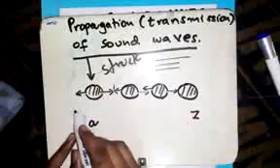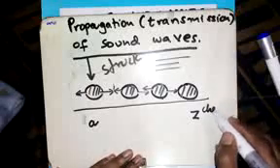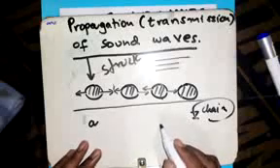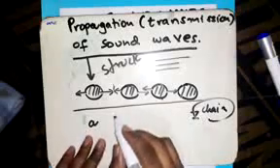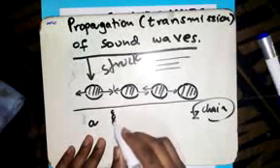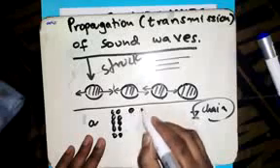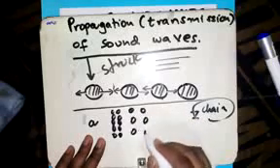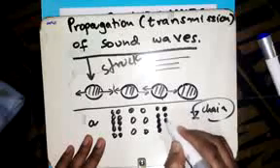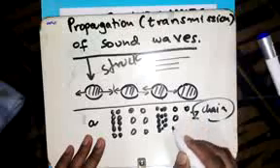Therefore, this disturbance is like a chain, and through this chain we produce sound waves, which are a series of compressions and rarefactions, compressions and rarefactions.